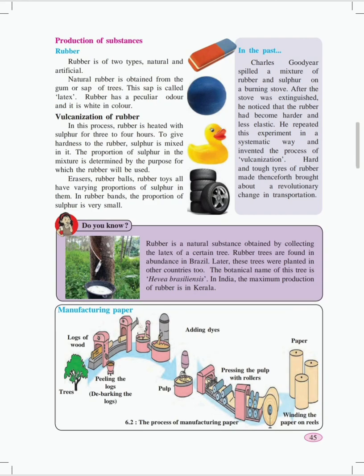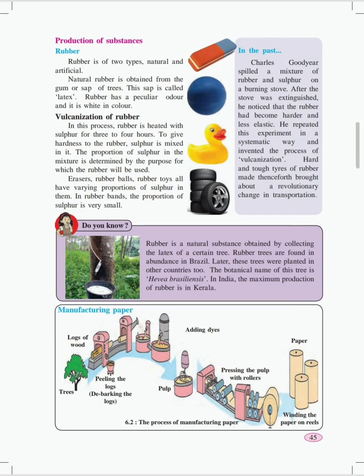If we consider tires of bikes and four-wheelers, these objects are hard enough. Though they are made of rubber, they are still hard. So to make them harder, we require more sulfur when we heat the rubber. Erasers, rubber balls, and rubber toys all have varying proportions of sulfur.